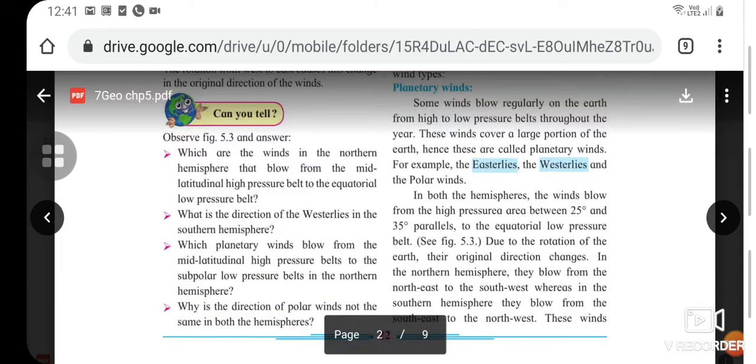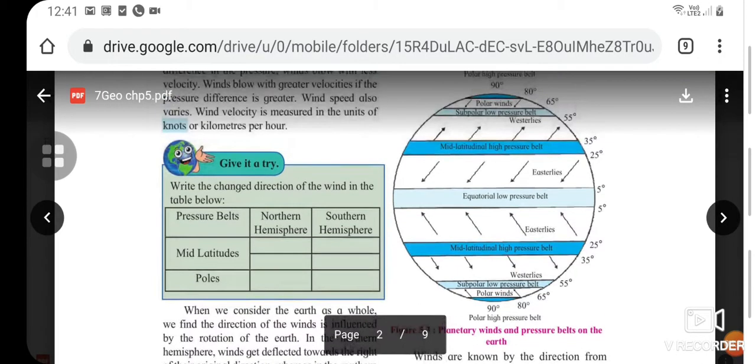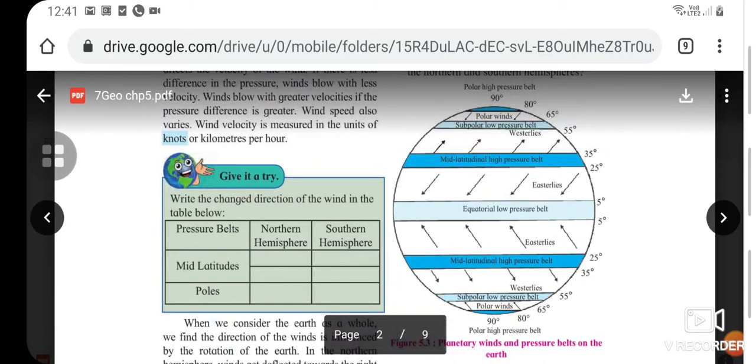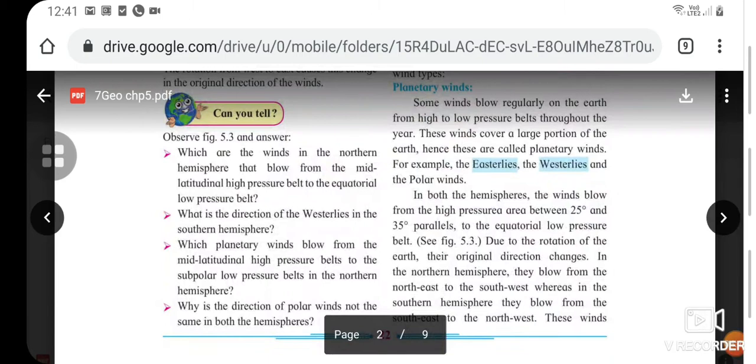Can you tell, after observing figure 5.3, which shows the planetary winds and pressure belts on the earth, which are the winds in the northern hemisphere that blow from the mid-latitudinal high pressure belt to the equatorial low pressure belt? What is the direction of the westerlies in the southern hemisphere?